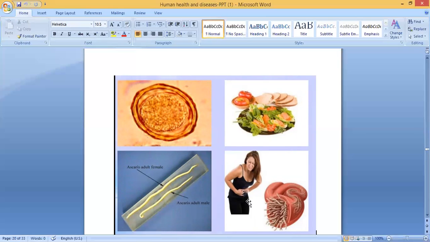So she's getting abdominal pain or stomach pain. Here you see this is the intestine. The intestine grows, so that is the reason sometimes there is a blockage of the intestine also, because the worms are living in a group.